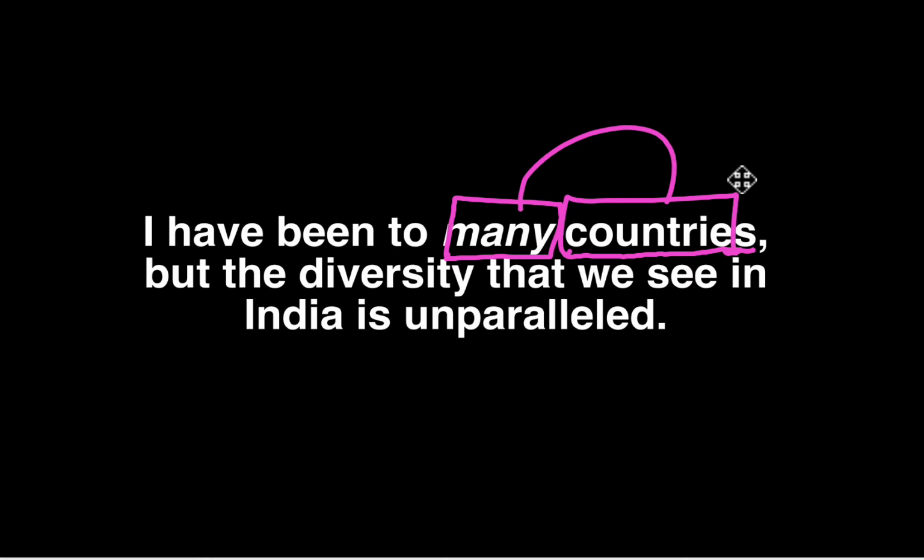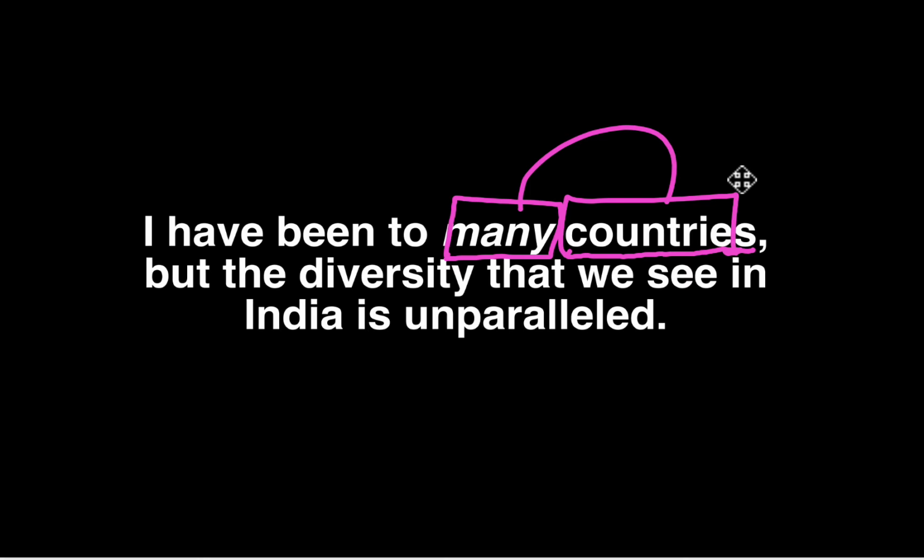It's a great number. When you use many as an indefinite adjective, it refers to a large number of something, which is basically a plural noun. When we understand all these indefinite adjectives one by one, we'll understand with what type of noun they're used. So many is used with a plural noun.